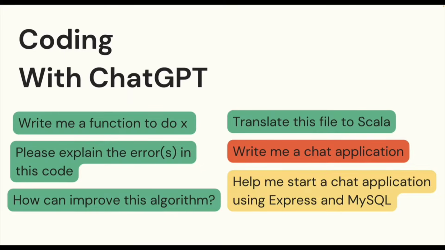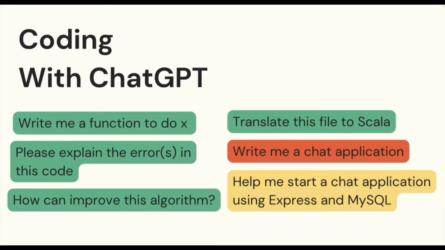So on this slide, you can see some of the various tasks color-coded, green, red, and yellow. The green things are things I recommend using ChatGPT for that it does very well at. Write me a function to do X, write me a module that does Y, create a class that does something. It's also really useful for debugging purposes. Please explain what's going wrong in this code. What does this error message mean? I got this weird AWS issue. I don't know how to fix it. Do you have any advice? It does pretty well in those situations, basically as a Stack Overflow clone on steroids.